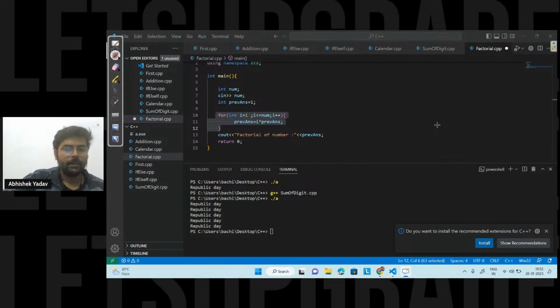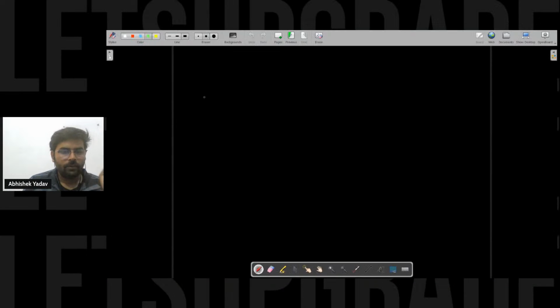Please write in the chat, guys, if it is clear till this point. Okay, so this is about while loop, for loop, and do while loop. Now let's discuss functions here.